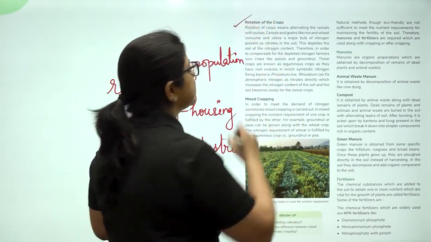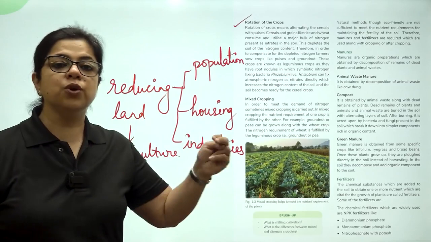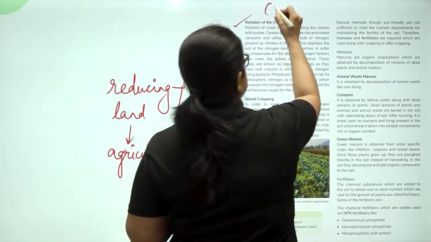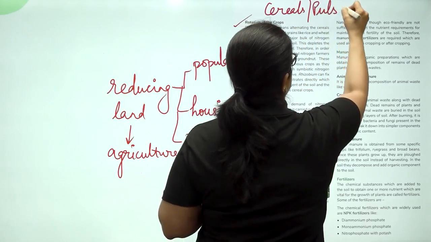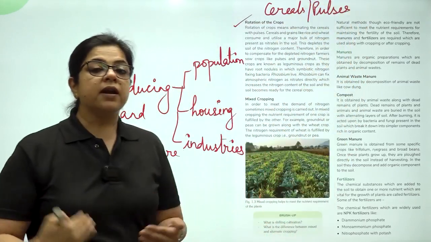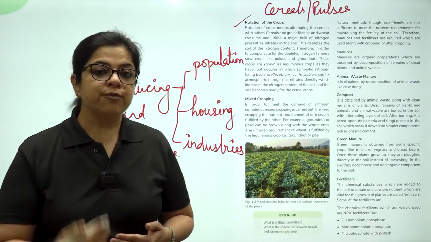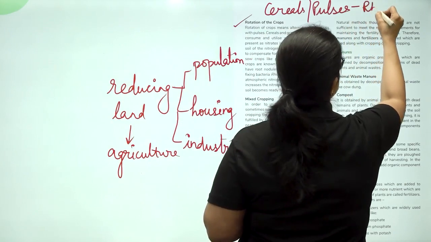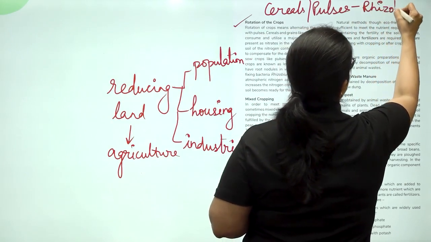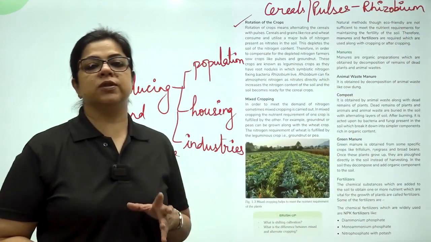The second is rotation of crops. There are two crops which are grown alternately, cereals and pulses. After one round of cereals, the farmers grow one round of pulses. Why? Because we have learnt that pulses contain rhizobium in their root nodules.